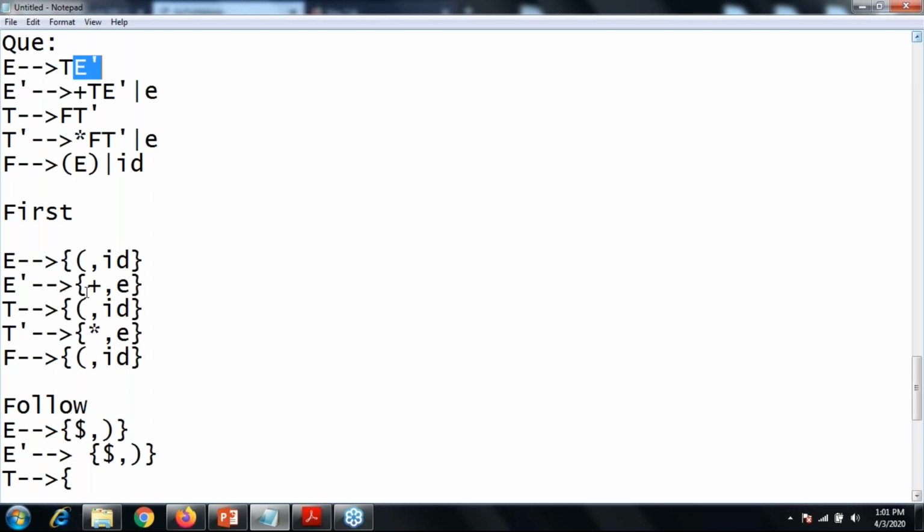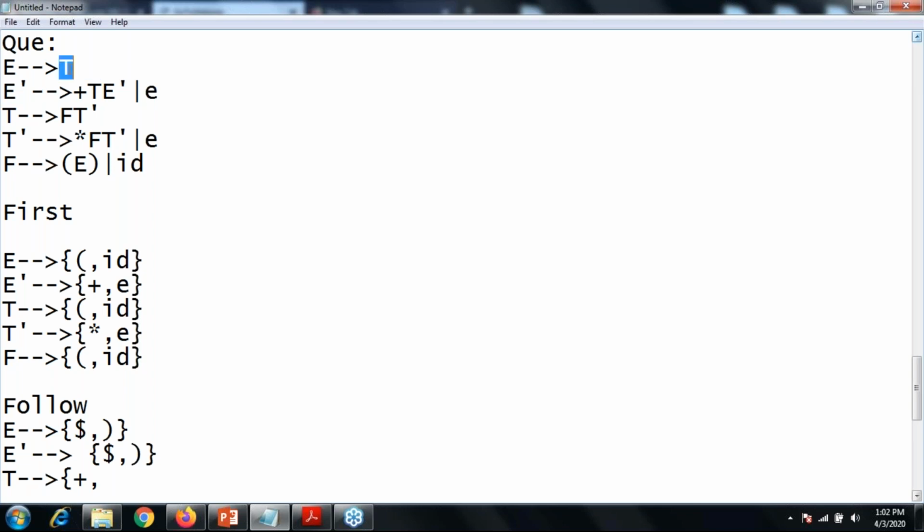The first of your E dash is plus and epsilon. So write down the plus over here. I can never write epsilon in the follow, so in that case, put the epsilon in your given production. Why? Because E dash can produce epsilon, so in place of E dash, I can put epsilon.